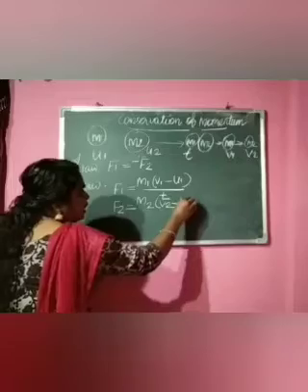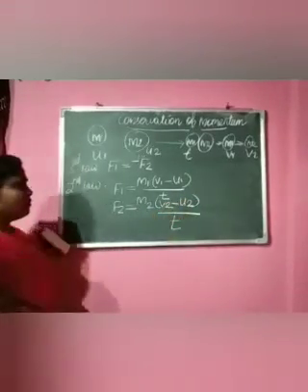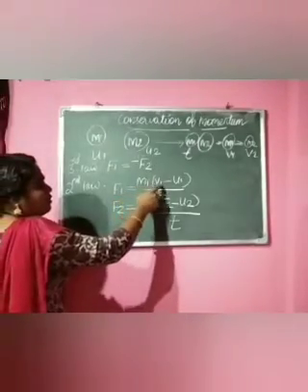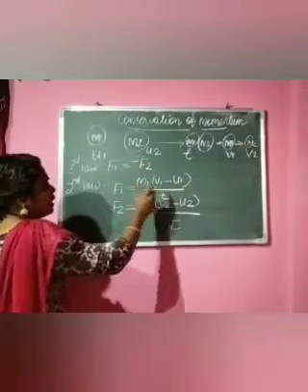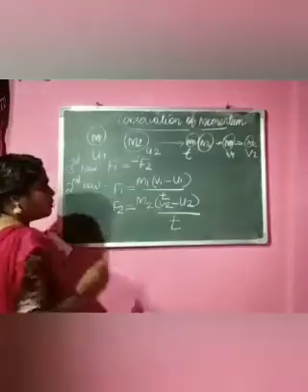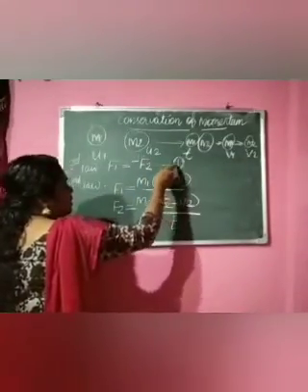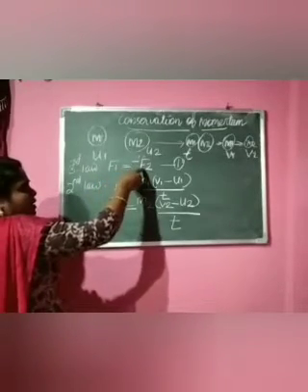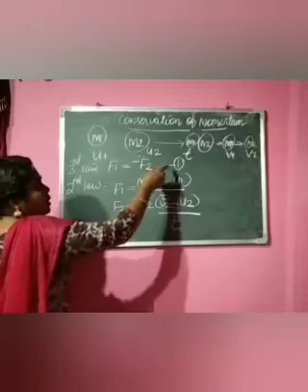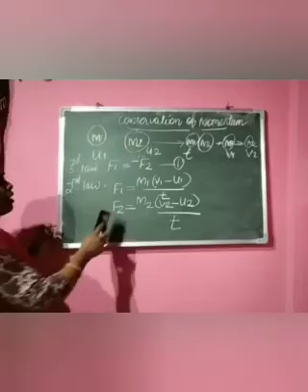So V2 minus U2 the whole divided by T. So F1 is equal to M1 into (V1 minus U1) by T, and F2 is equal to M2 into (V2 minus U2) divided by T. What is our first relation? Relation 1: F1 is equal to minus F2. So we can substitute these F1 and F2 in equation number 1.